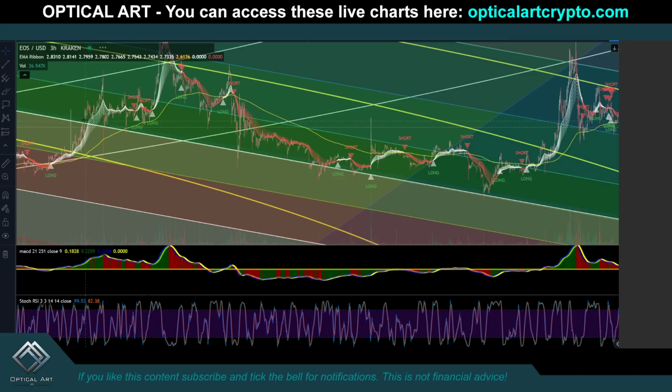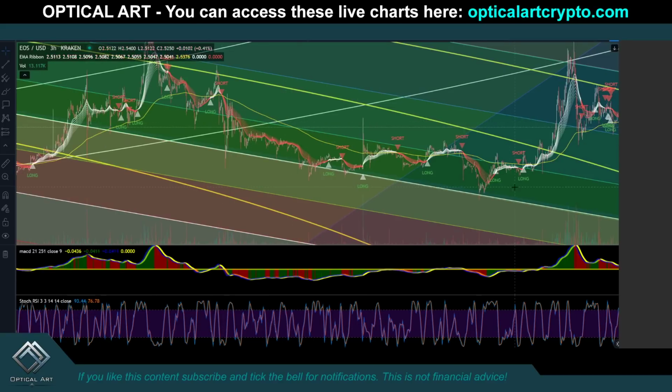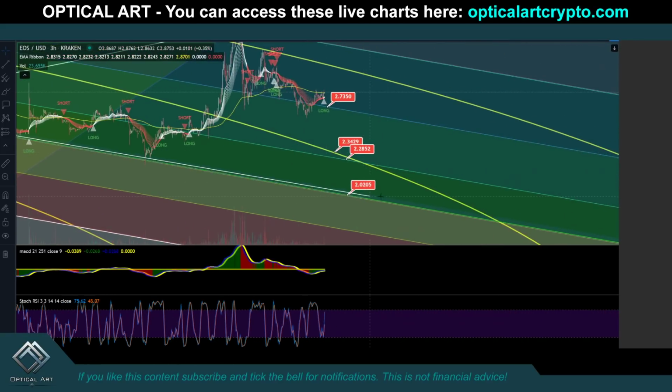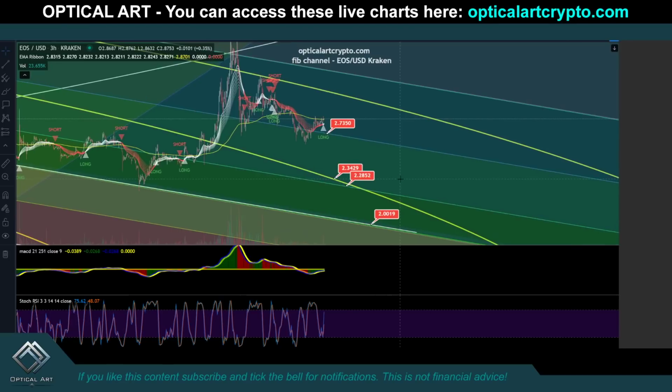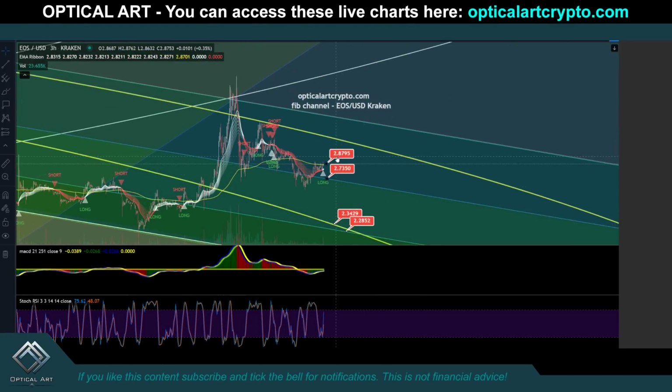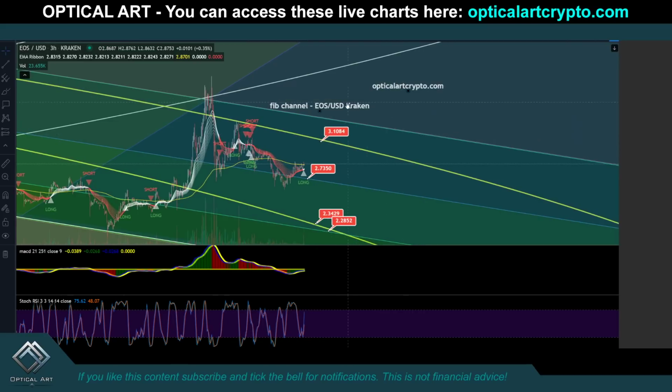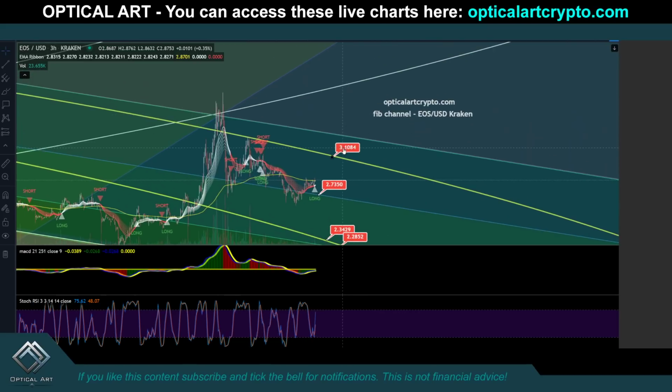I say always look left. Support, support, support, support. So obviously if we come down and test this line, this will be a very strong support level. It depends on when you make contact. So again, out here, this is around $2. Keep in mind this will be support as well, this ring. If we push up, your resistance is going to be up here around $3.10. Your resistance above that is $3.34, and then you'll respect this ring up here, potentially around $4.